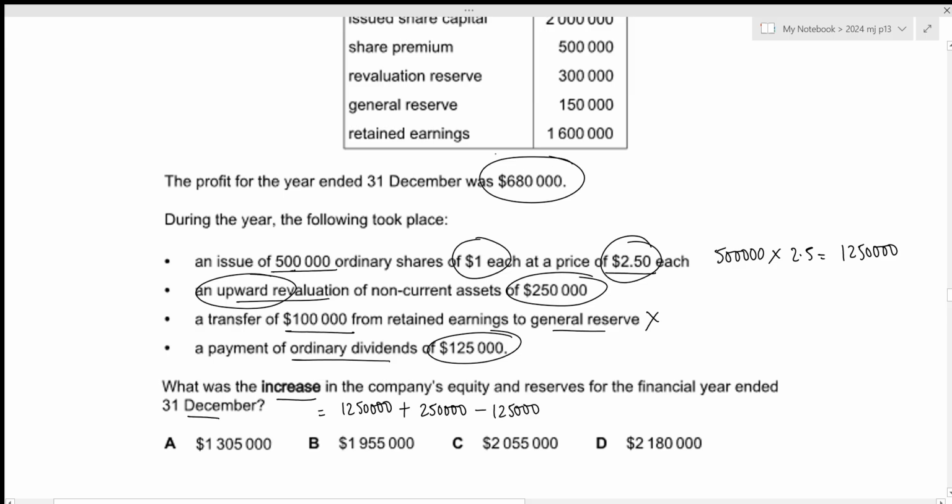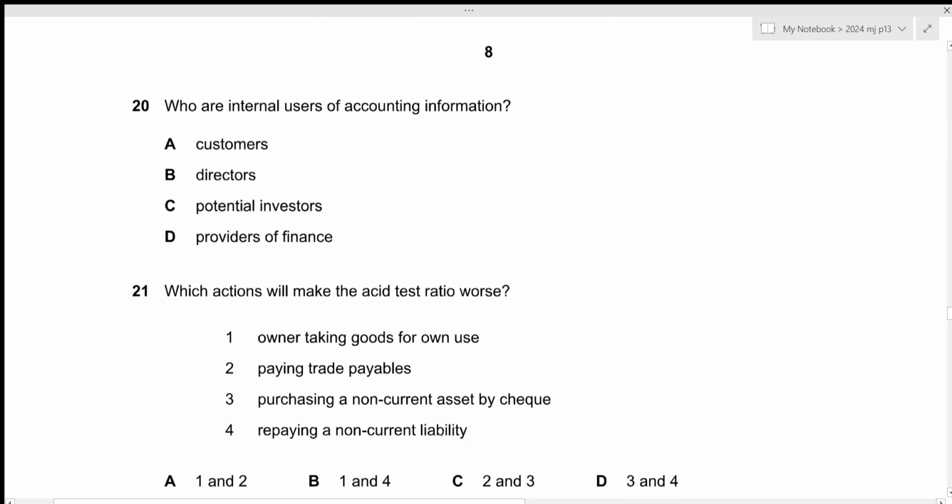It will be added to the retained earnings, which will definitely increase equity. So plus 680,000. So the total increase will be of 2,055,000. This is the answer we're looking for, which is given in option C. That is all for the 19th question. Let's move towards the next one.